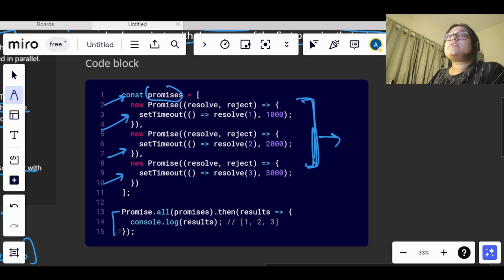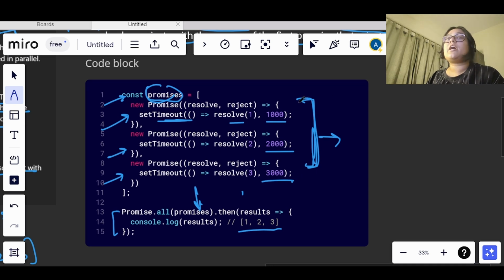This will take this array of promises, and since all of them are getting resolved, it will basically return the result as the output, okay. So here we have the condition where all of them are getting resolved, and we have used setTimeout, okay. So this will get executed after 1 second, this will get resolved after 2 seconds, and this will get resolved after 3 seconds.